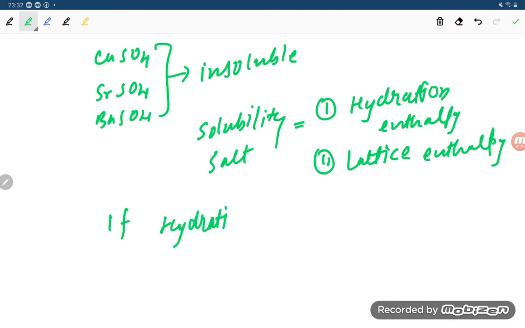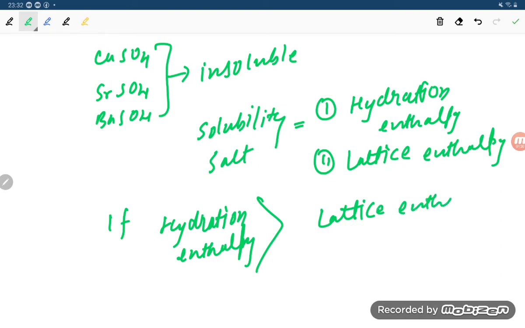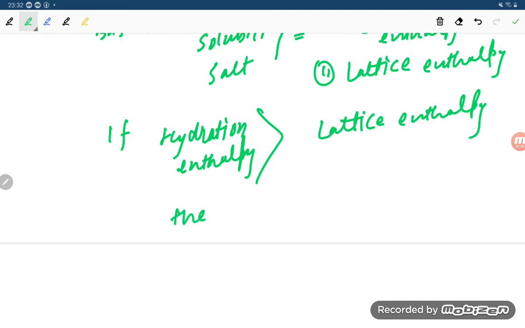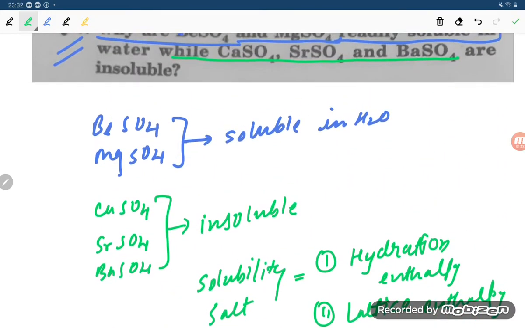If hydration enthalpy is greater than lattice enthalpy, then the salt is soluble. Then the salt is soluble. Now dear student, if you talk about this salt,